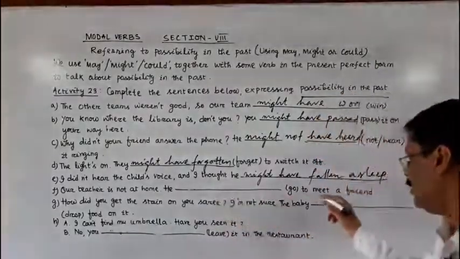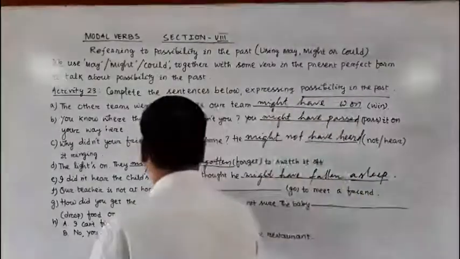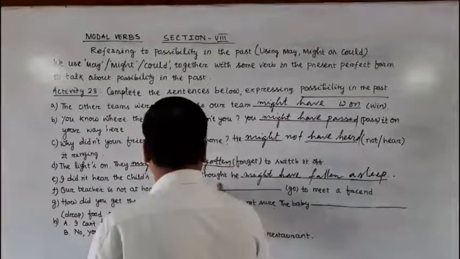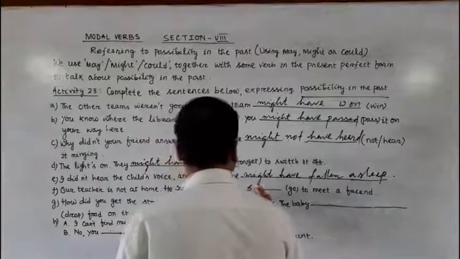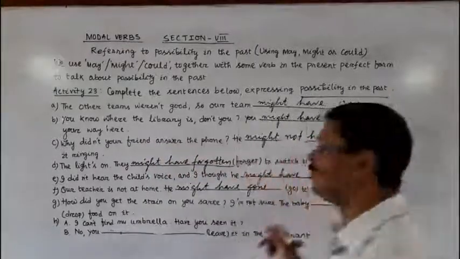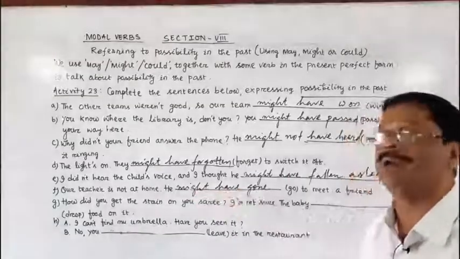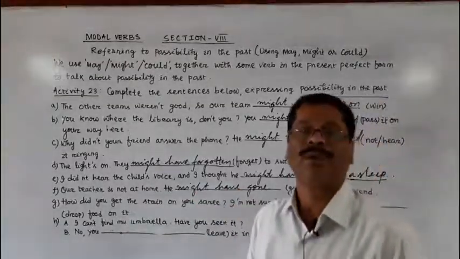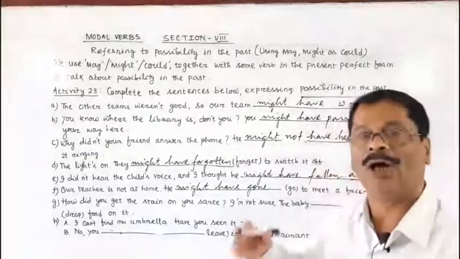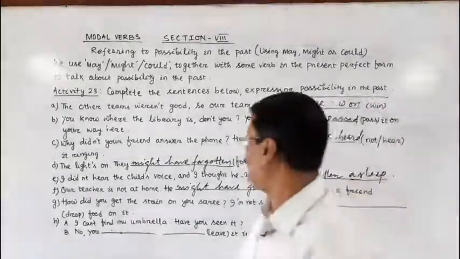He may have gone to meet a friend, or he might have gone to meet a friend. Here might have gone indicates the past possibility, or the possibility in the past.